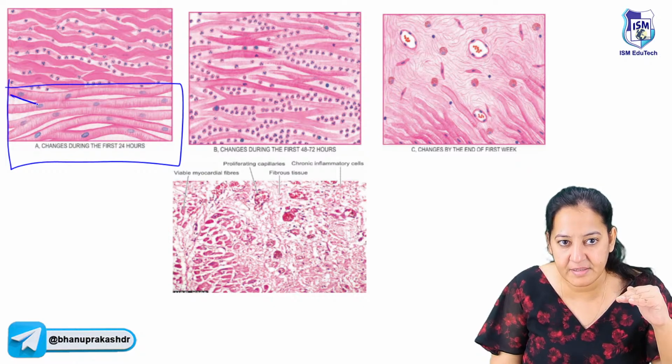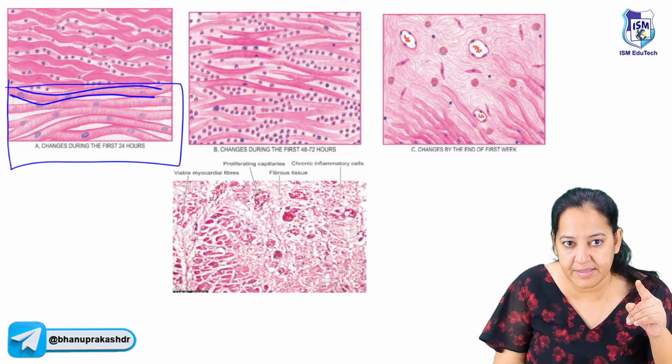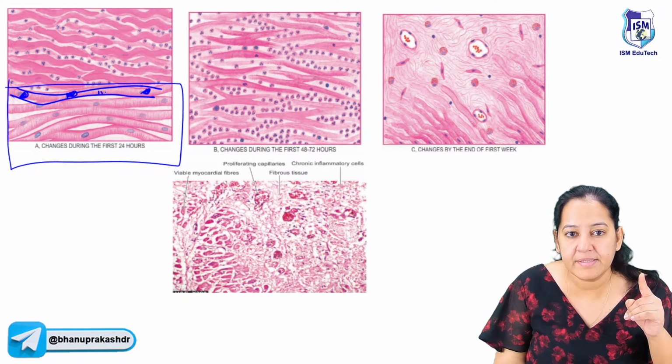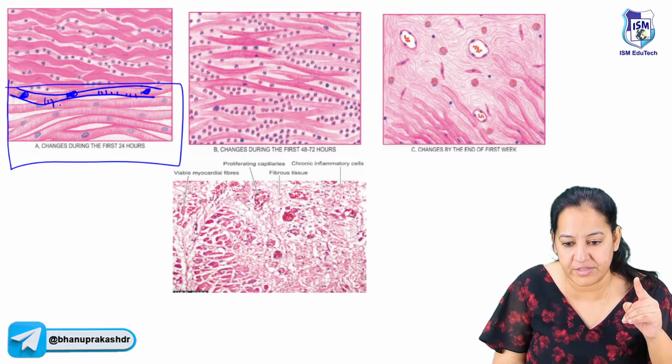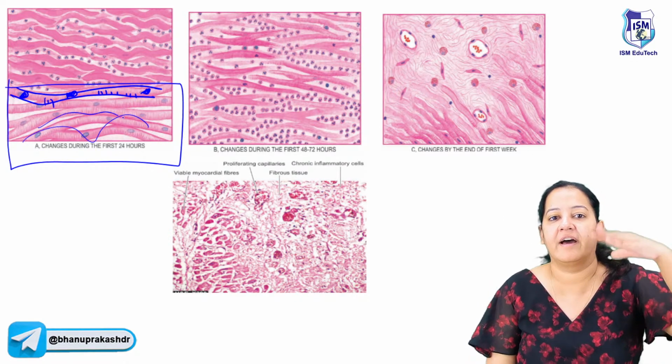These are the cardiomyocytes, these cells. Normally, they are straight. In these cardiomyocytes, you can see the nucleus is there. This is the nucleus. This is the nucleus. This is the nucleus. You can see the striations are there. These all are striations. Normally, they are straight. Everything is good, but the only thing is they are wavy.